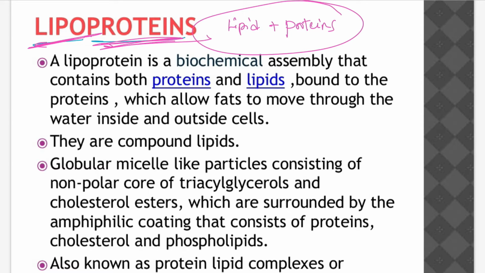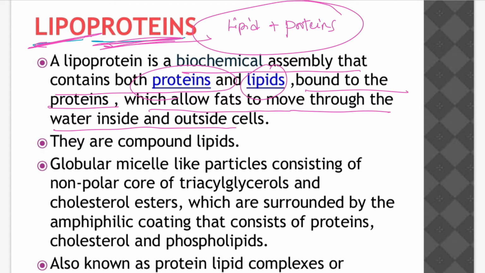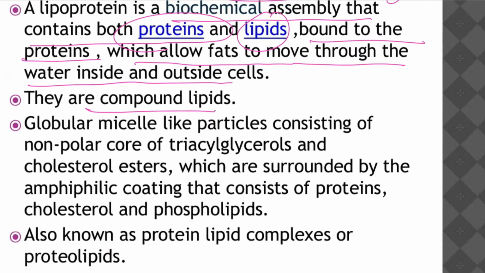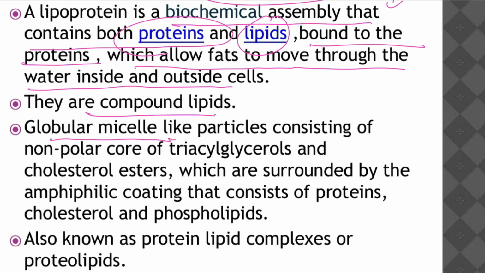When both integrate, the lipoprotein is formed. The lipids are bound to the proteins, which allow fats to move through the water inside and outside the cell. So these lipoproteins are very useful for transportation purposes. They are compound lipids.